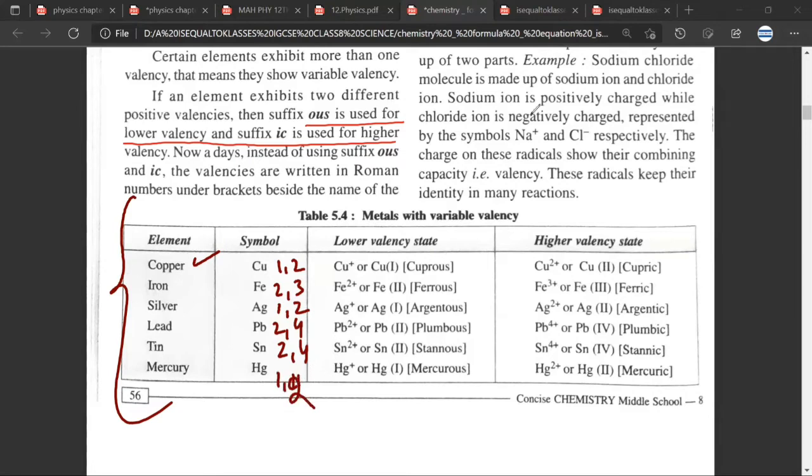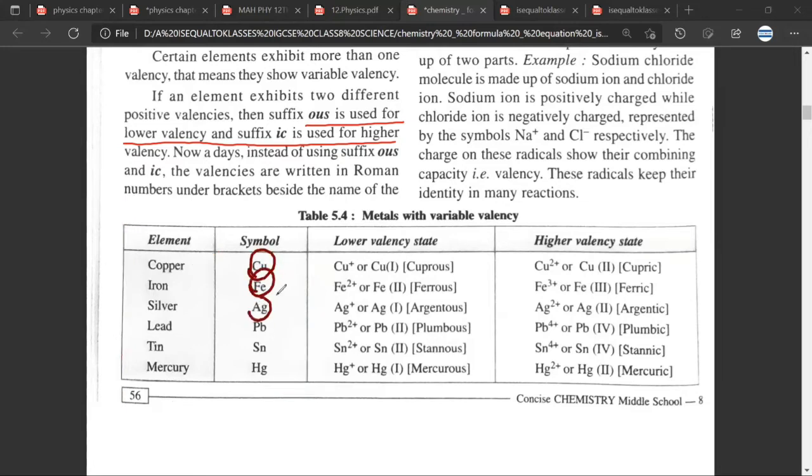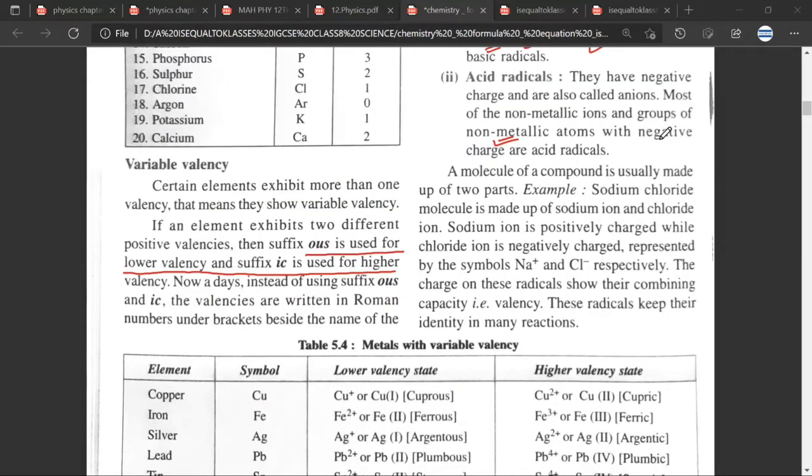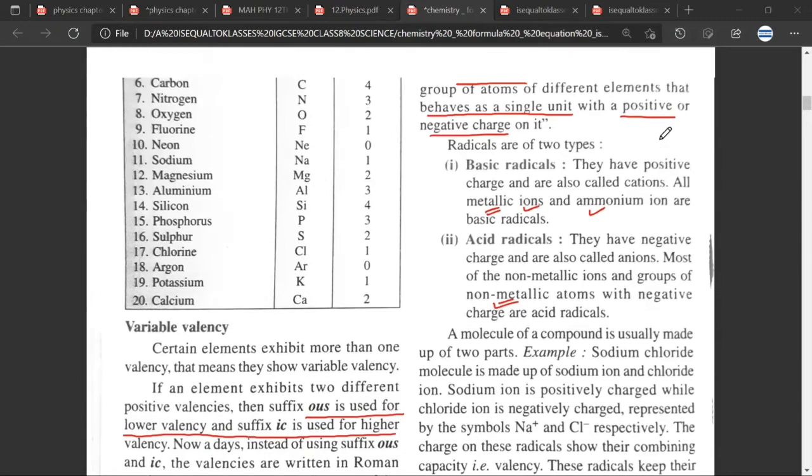Now, there are few elements which you will meet again and again on daily basis. So, for example, copper, silver, iron. These are the ones that you will usually meet again and again. Have you understood? Yes, sir. So, slowly you will start remembering the variable valencies of these cations. Have you understood?